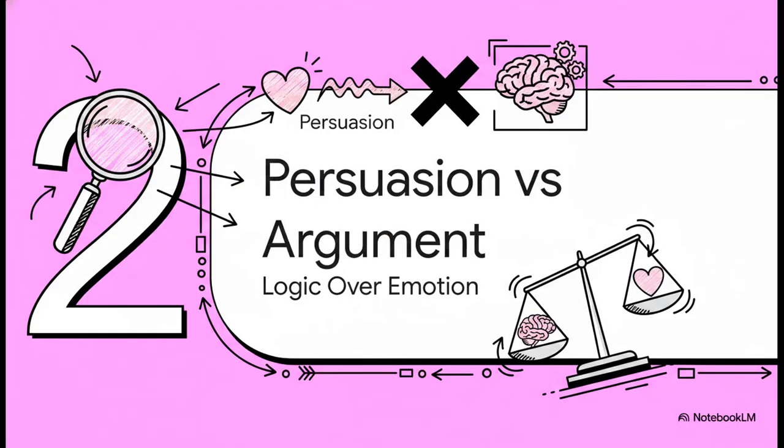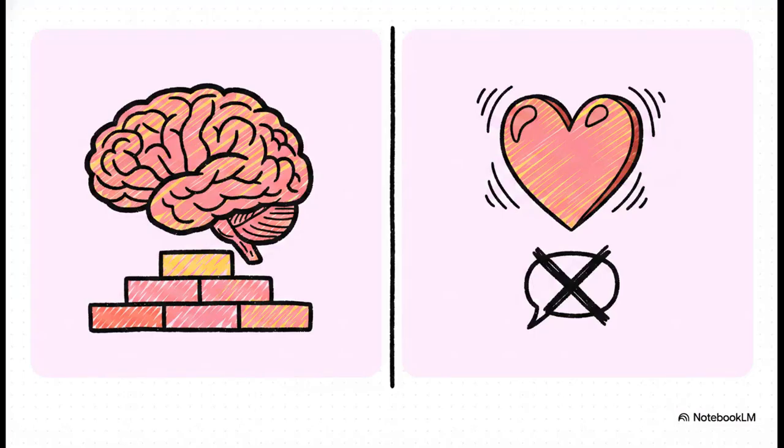Section 2. Persuasion versus argumentation: Logic over emotion. To really nail this dual role, we have to make a vital distinction that trips up so many writers. It's fascinating to separate these two concepts since we usually use the words interchangeably, right? Persuasive writing often appeals directly to the reader's emotions and shared values, sometimes brushing opposing views under the rug to make a sale.